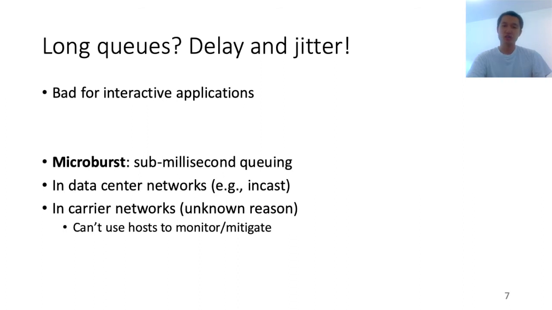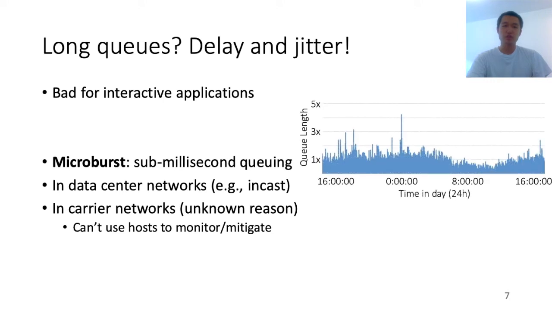In particular, there's a phenomenon called microburst. If we plot the queue length over the course of the day, we will see that the queue is really short in most of the cases, but sometimes the queue becomes really long, and then it goes back to normal immediately. The duration was under a millisecond, but within this millisecond, we have high delays and high jitter. We call this phenomenon microburst.